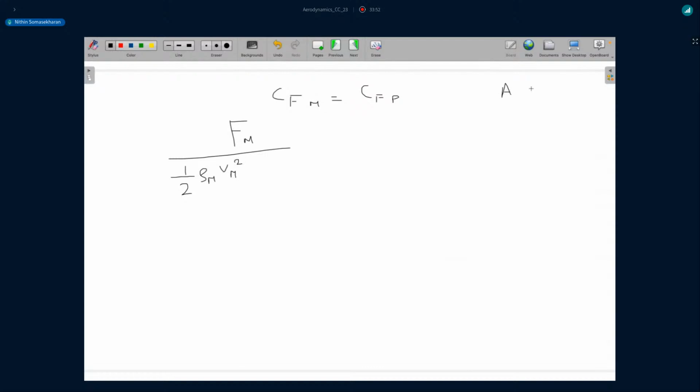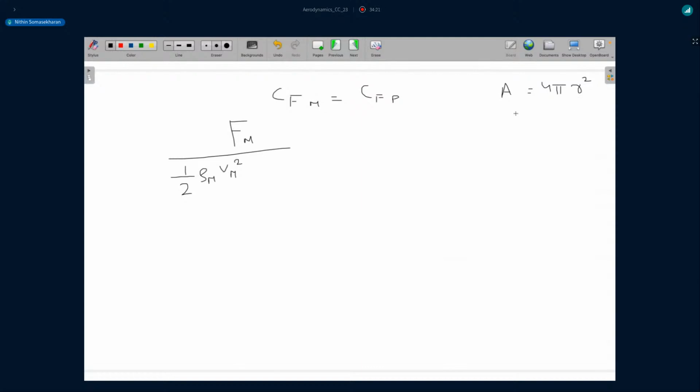If you consider your football as a sphere, your area would be the surface area, which is around 4 pi r square, right? So let's imagine we are taking the total surface area.